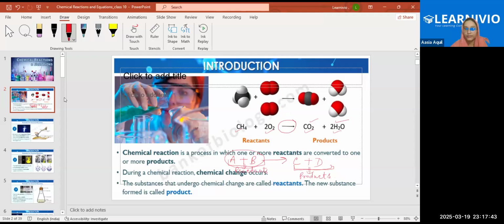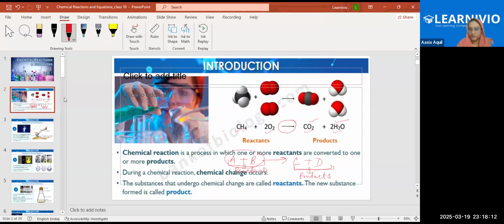Any more examples? Cooking of food, right? Digestion of food, respiration, it is also a chemical change. There are more examples in day-to-day life. Okay.